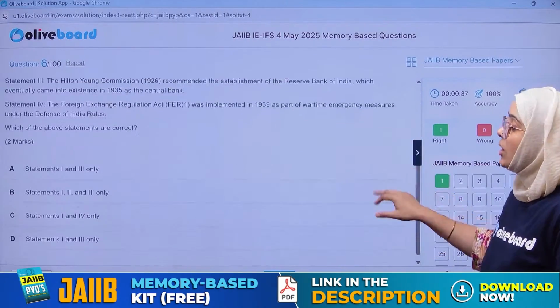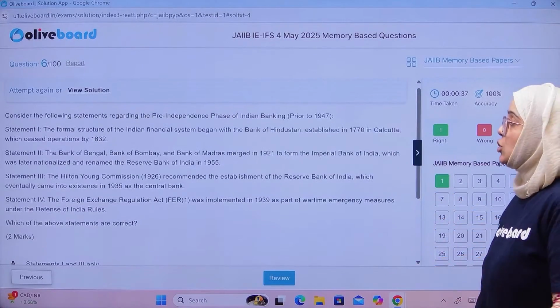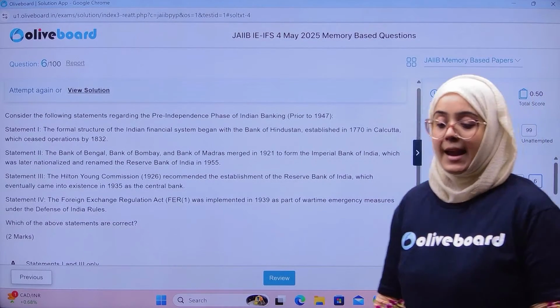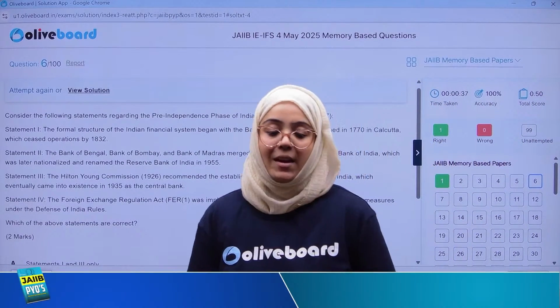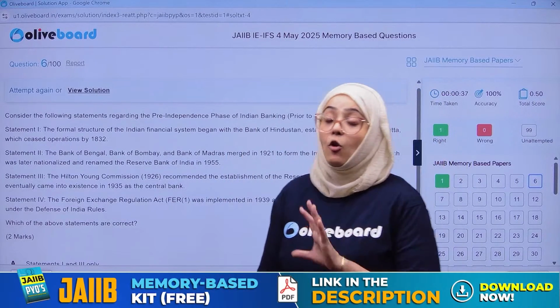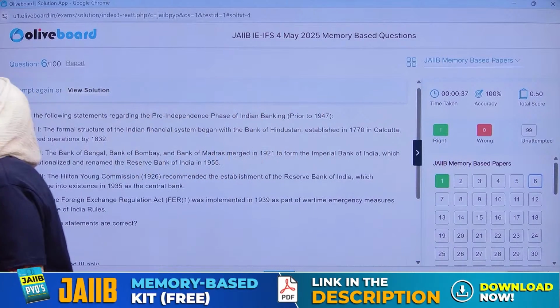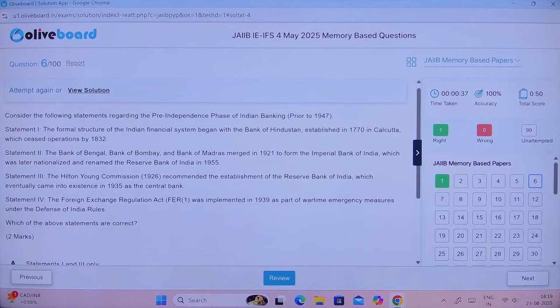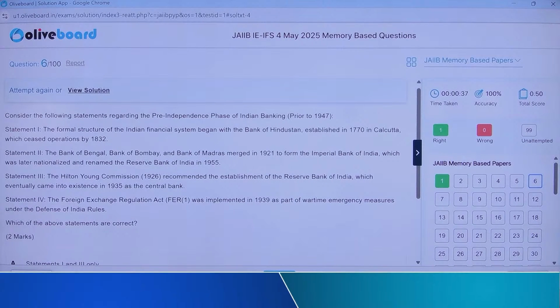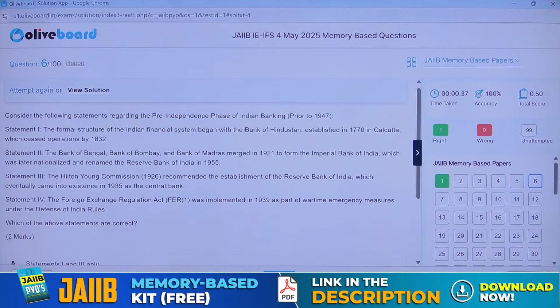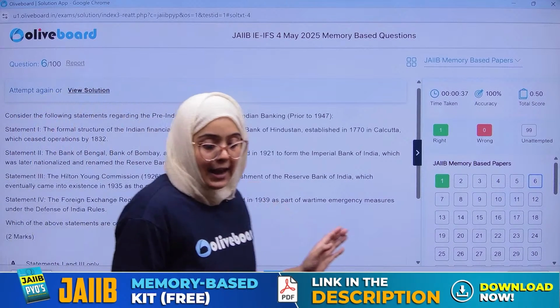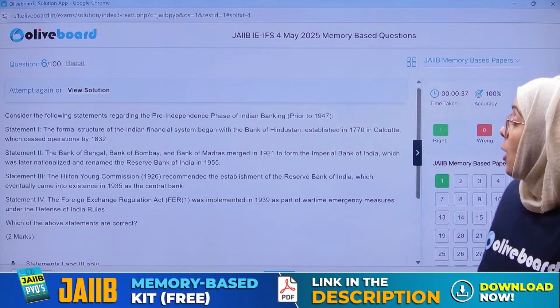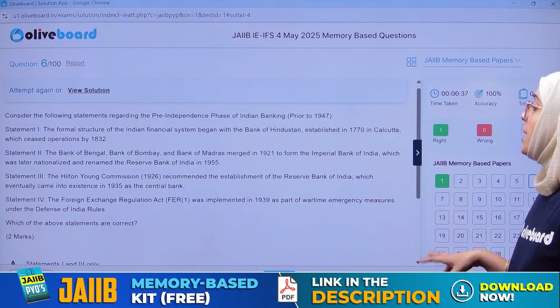Which of the following statements is or are correct? Everyone, please answer this question. Very simple, very easy. Before 1947, what actually happened in the Indian financial system? I have already told you we have the three banks: Bank of Bengal, Bank of Bombay, and Bank of Madras. These banks were merged in 1921 to form the Imperial Bank of India. Till here it is correct.